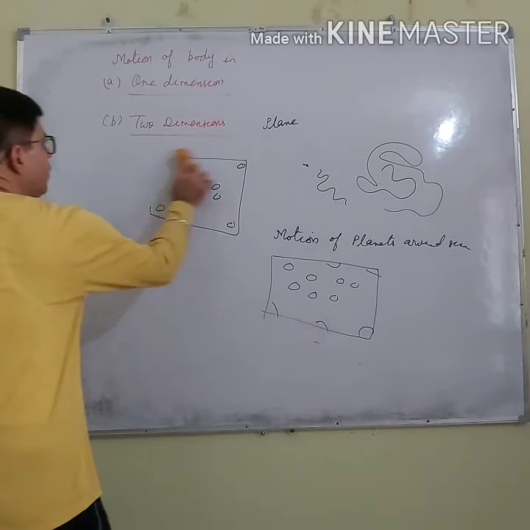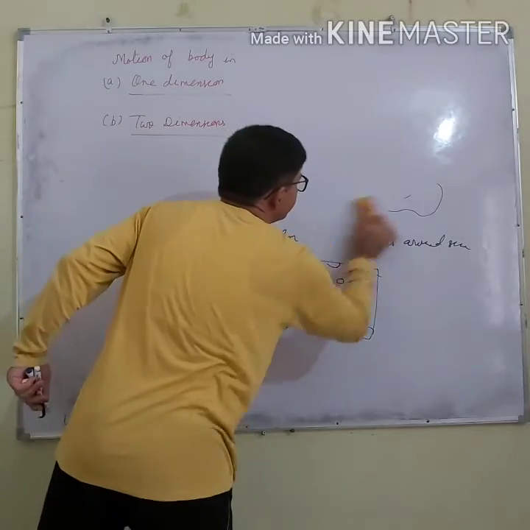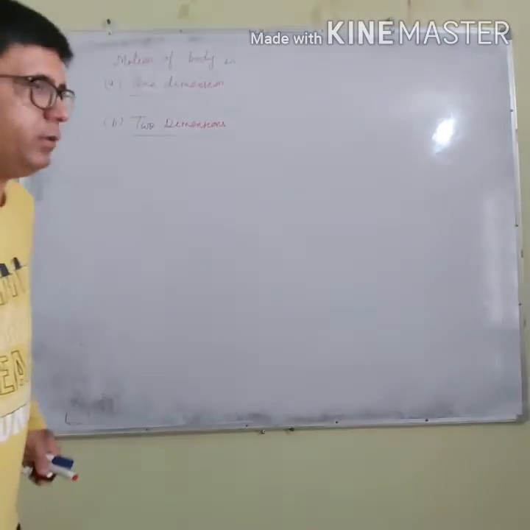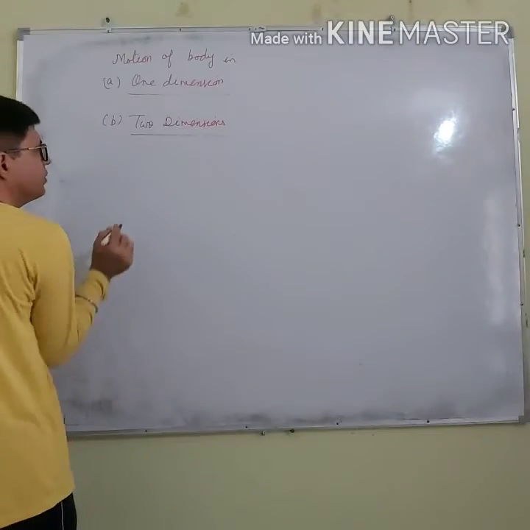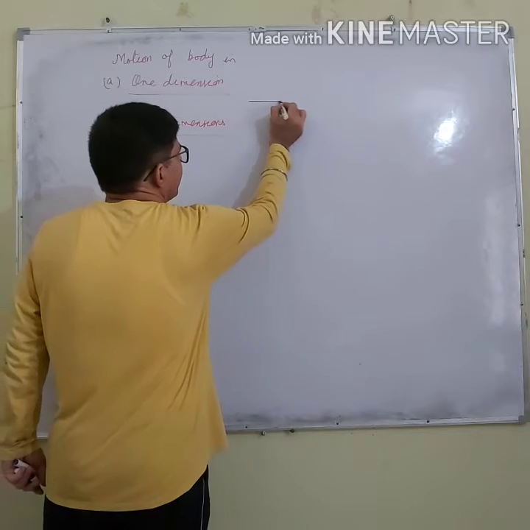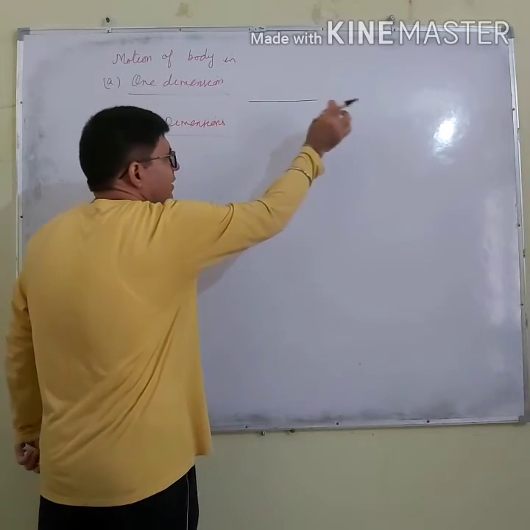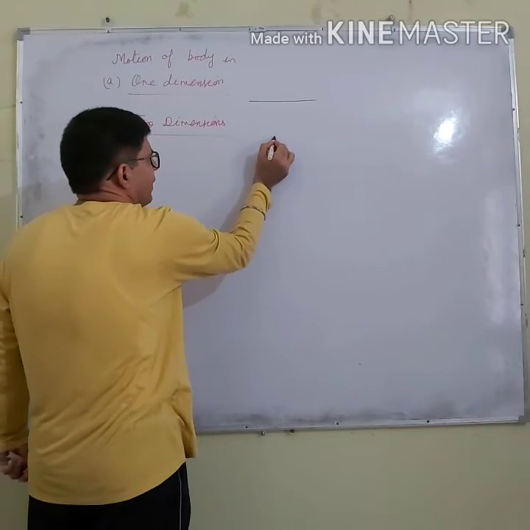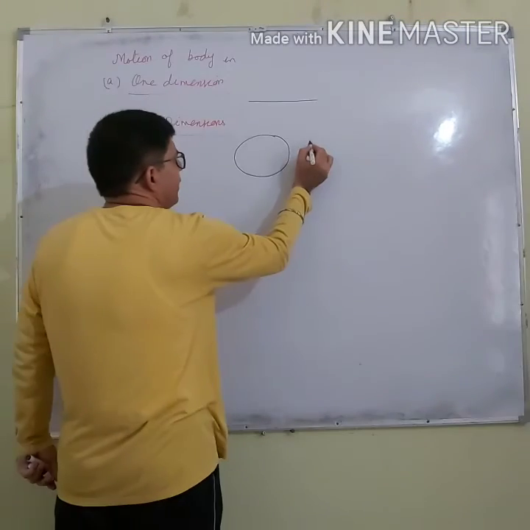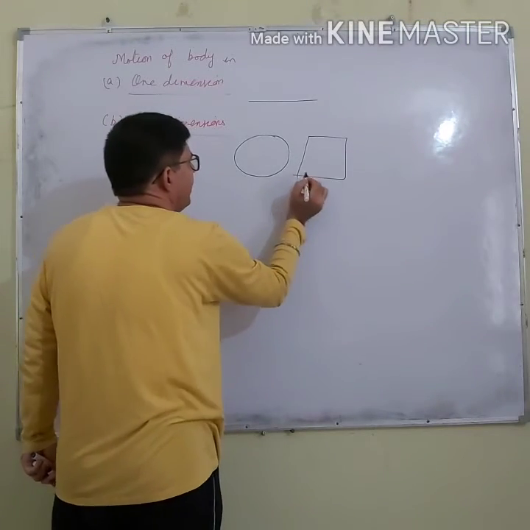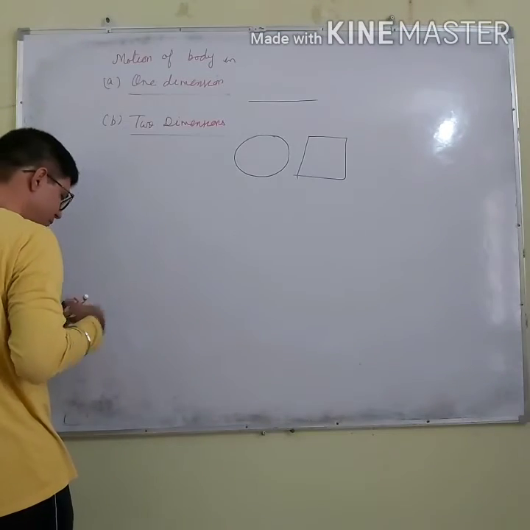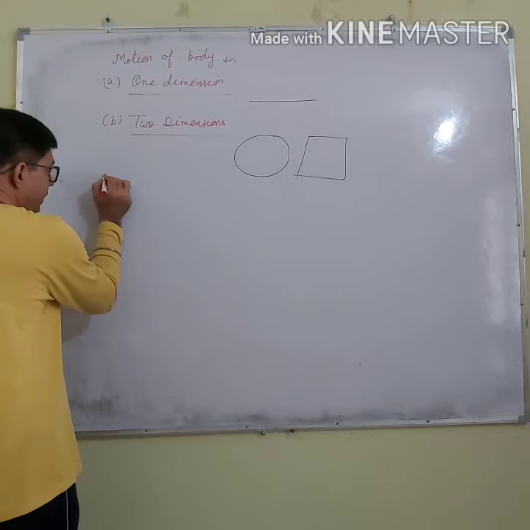Now let's move to three-dimensional motion. And if you say you are having a scale, simple wire, it is one-dimensional, very thin wire. If you are having this circle, rectangle, square, these are two-dimensional. And what about the three-dimensional? Motion in three dimensions.